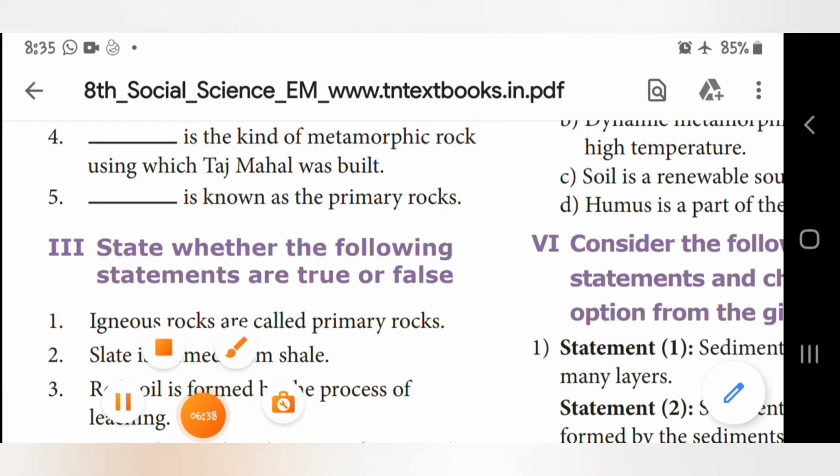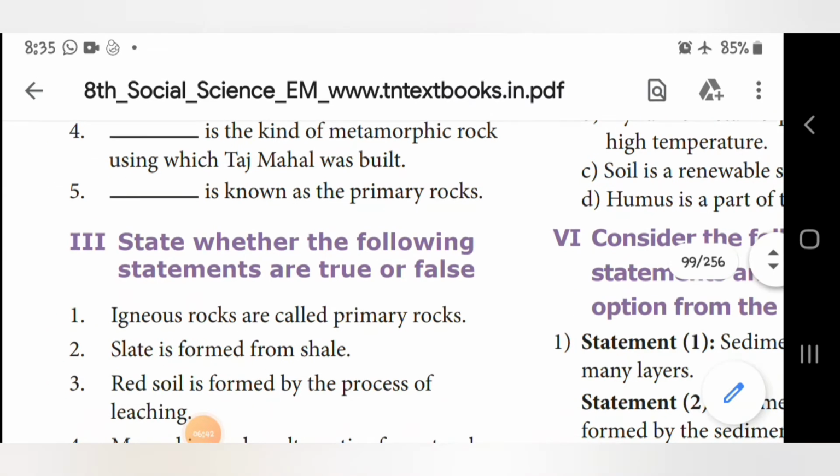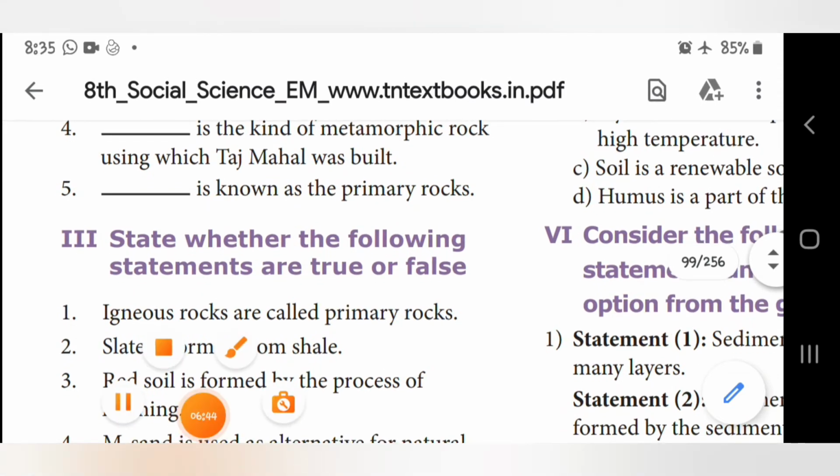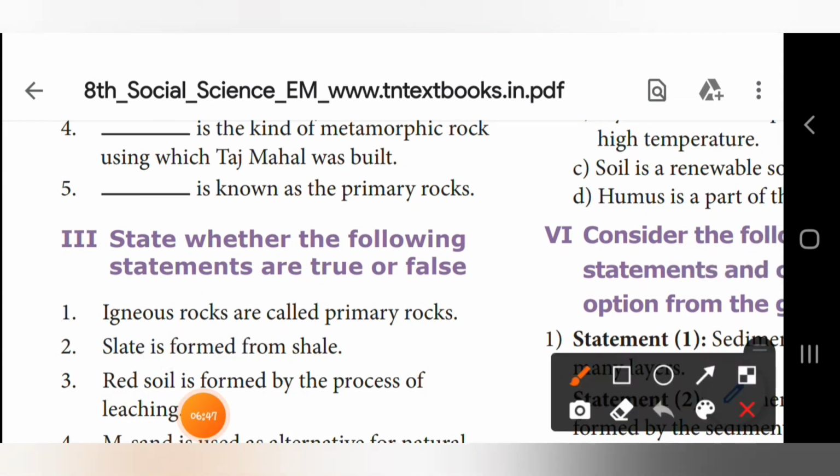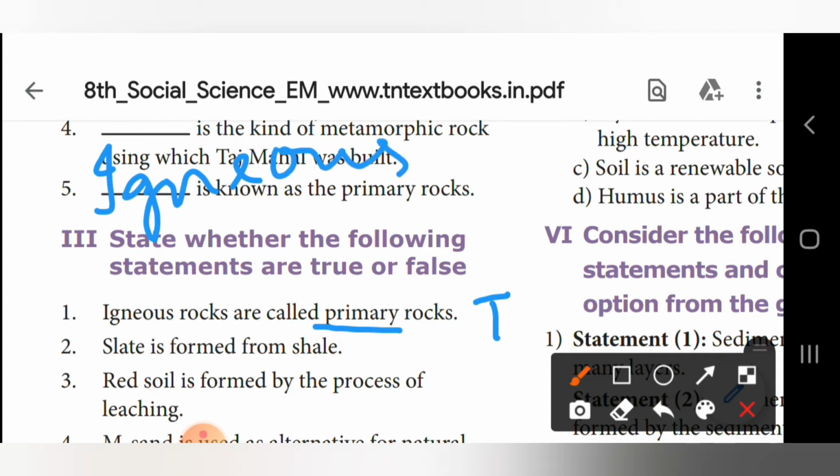Igneous rocks, isn't it? Here the same is coming in true or false. Igneous rocks are called primary rocks. It is true.